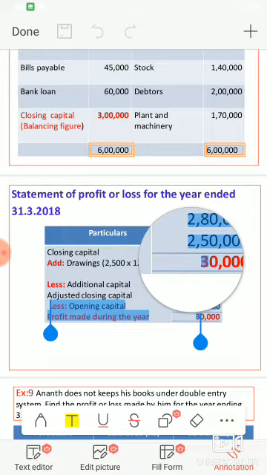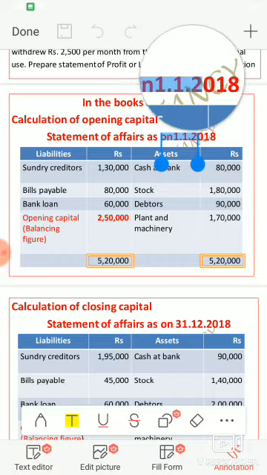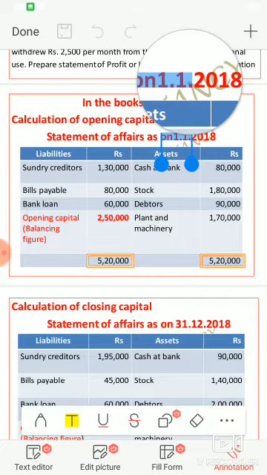So in this sum, we are going to work it out in 3 parts. One is the statement of affairs as on 1st January 2018. We are going to take all the opening information while preparing opening capital.